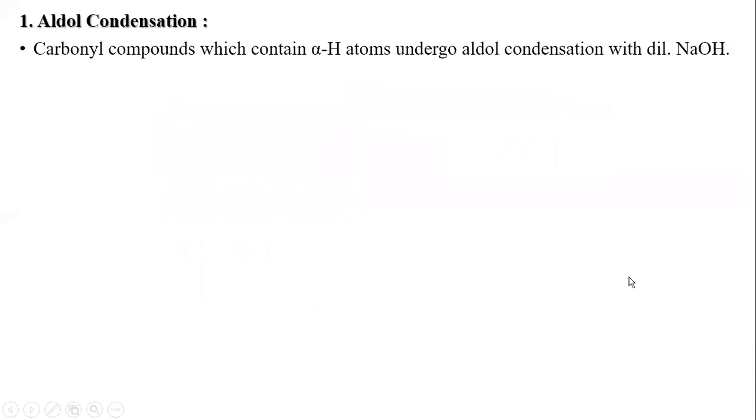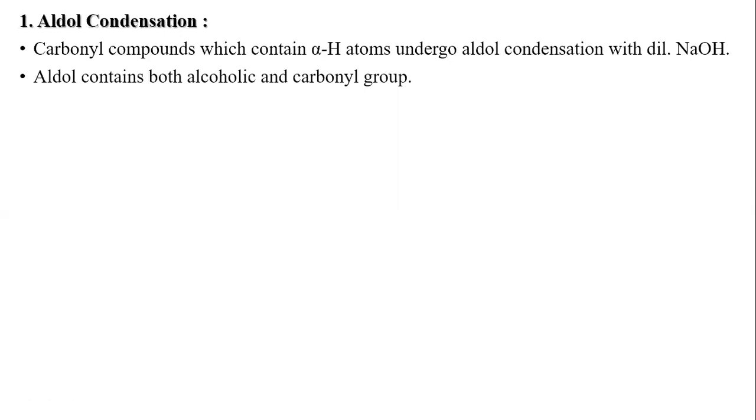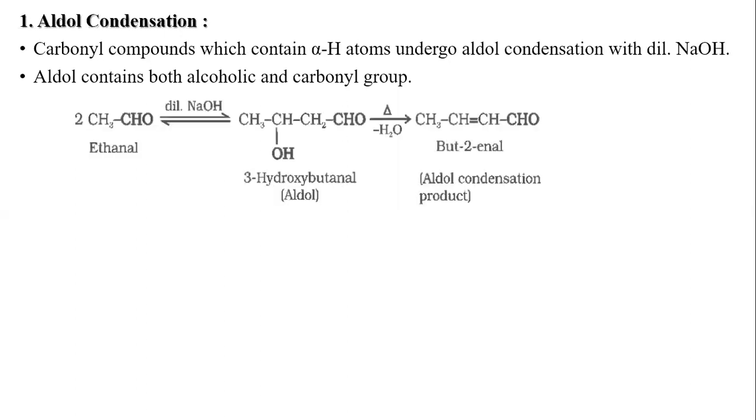Aldol condensation takes place in those carbonyl compounds, that is ketones and aldehydes, which contain alpha hydrogen. When the aldehydes and ketones are treated with dilute sodium hydroxide, they undergo aldol condensation. The term aldol means the compound contains an alcoholic group as well as the carbonyl group. The reaction of aldol condensation can be written as: when 2 moles of ethanal, which contains the alpha hydrogen.